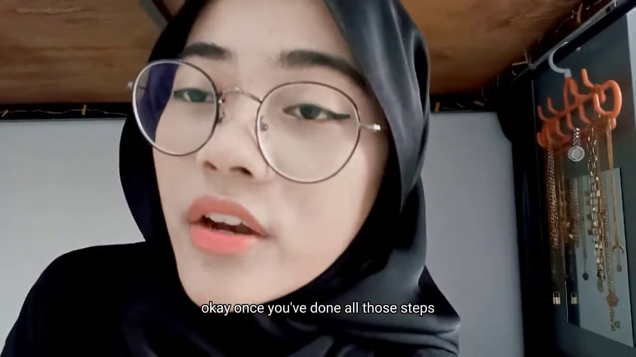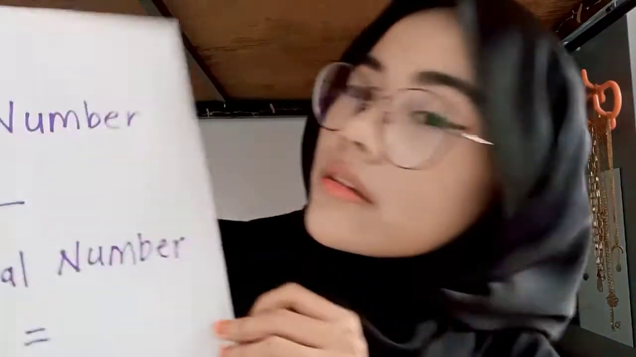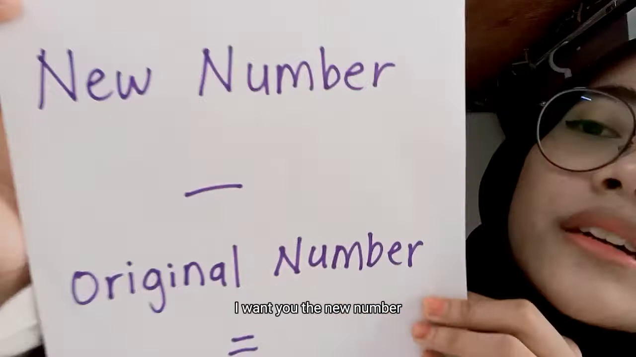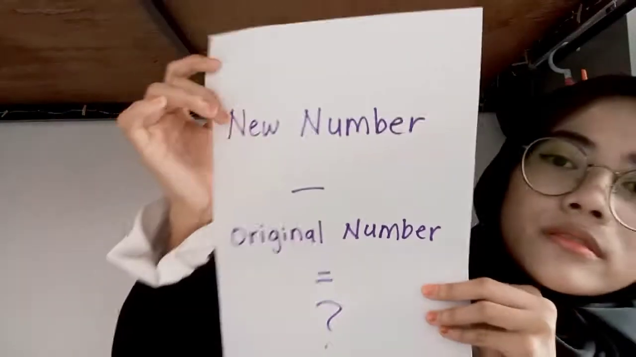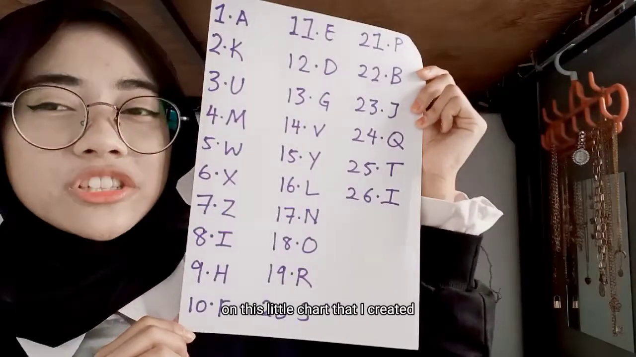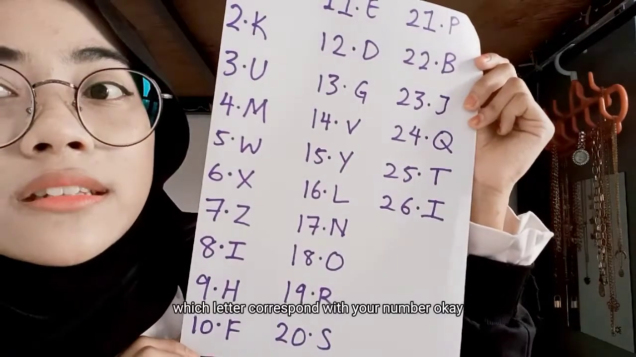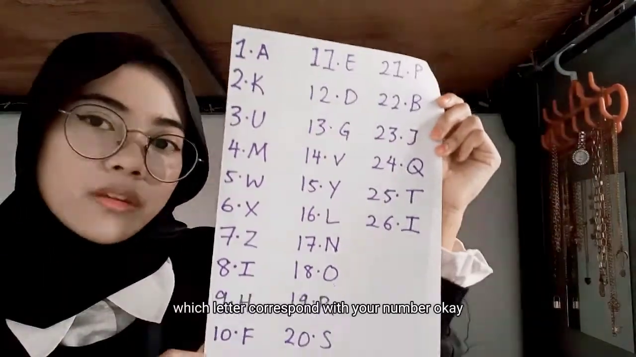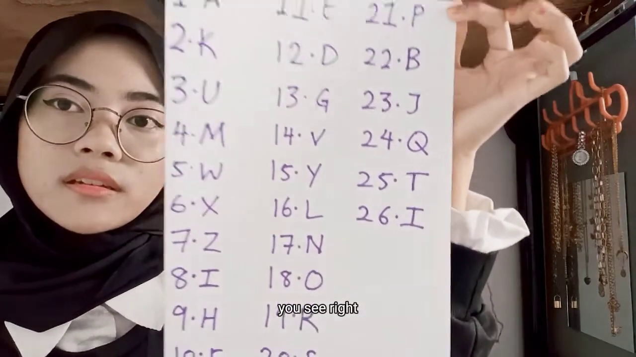Okay? Once you've done all those steps, I want you to take that new number and subtract the original number. Alright, next step, you're gonna find that number on this little chart that I created, and you're gonna see which letter corresponds with your number. Okay? So from 1 to A to Z, you see, right?